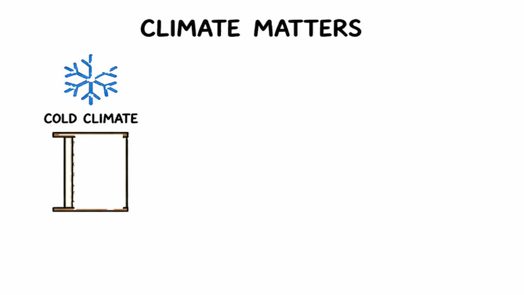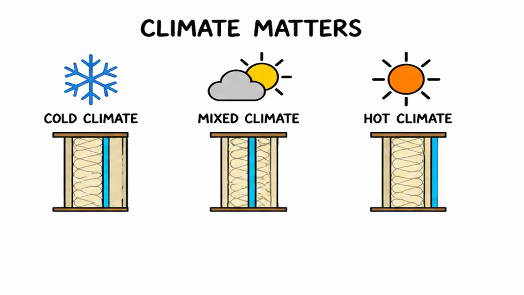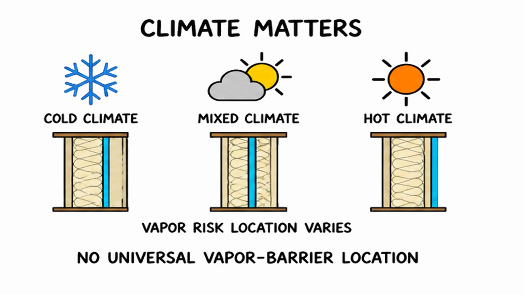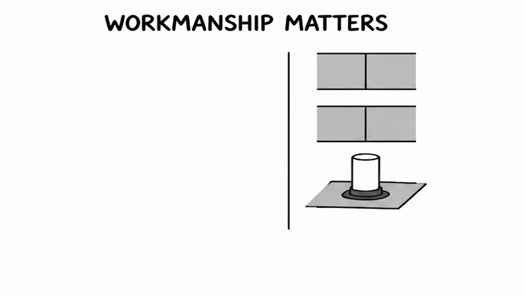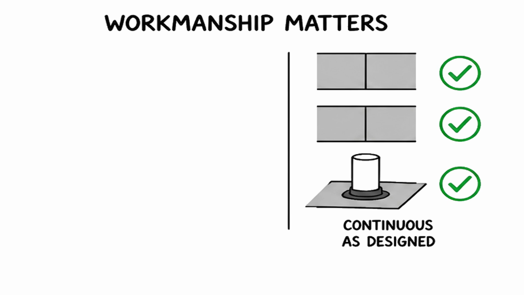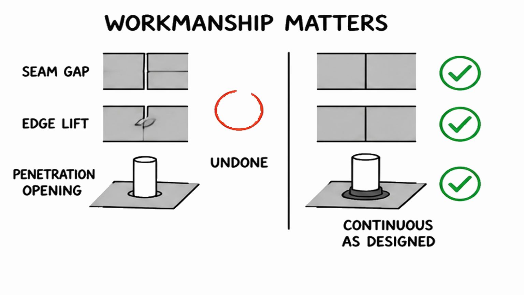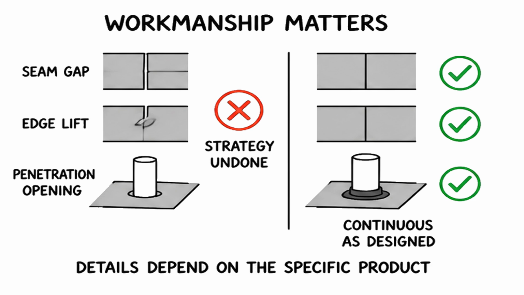Climate matters. Cold, mixed, and hot climates can shift where vapor risk appears. There is no universal vapor barrier location. The correct strategy depends on climate and assembly. Workmanship matters. A designed layer only works when it is installed continuously. Small gaps at seams, edges, and penetrations can undo the strategy. Details depend on the specific product.